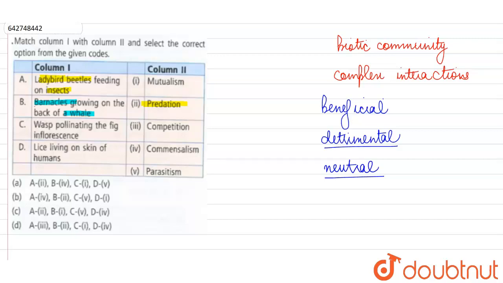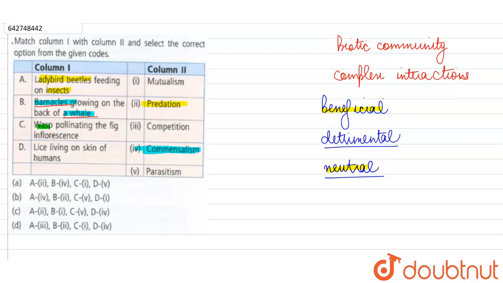So the barnacles are getting nutrition, but the whale is also not getting harmed in any way. So such an interaction where one is benefiting but the other remains neutral is known as commensalism. So we have to match B with 4.